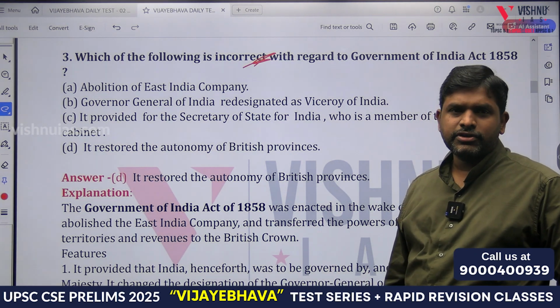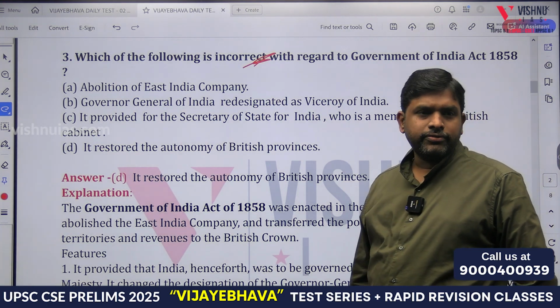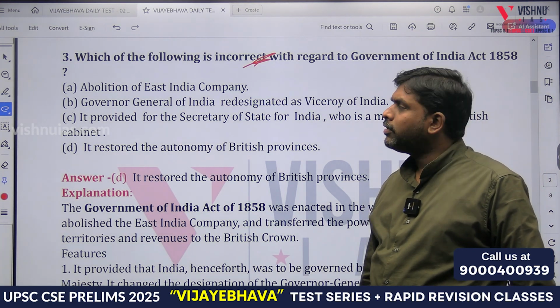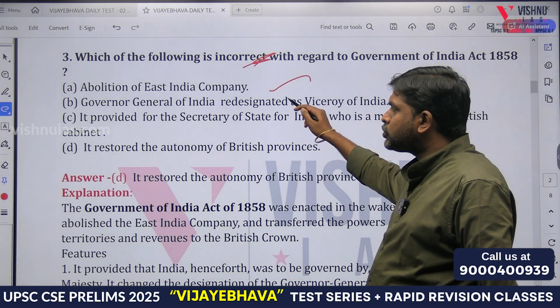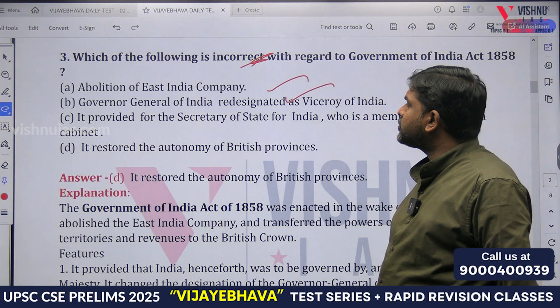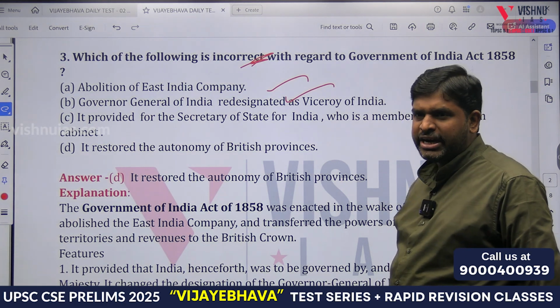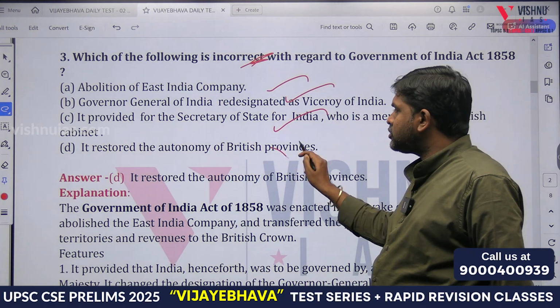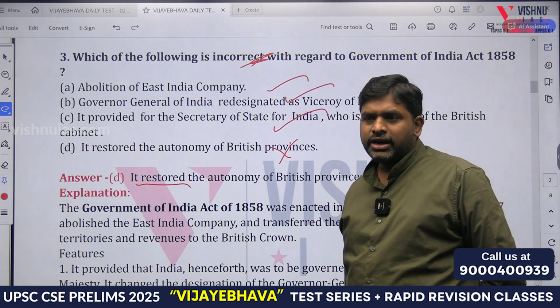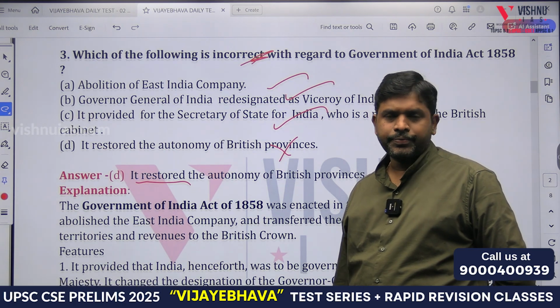Next question. Which of the following is incorrect with regard to Government of India Act of 1858? First one, abolition of East India Company. Yes or no? Yes. Governor General of India redesignated as Viceroy of India. True. It provided for the Secretary of State for India who is a member of British Cabinet. True. It restored the autonomy of British provinces. No. So answer is D. D is wrong.